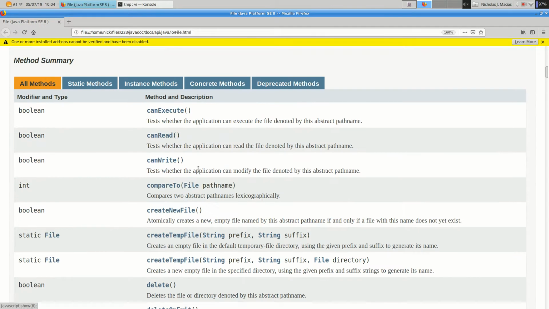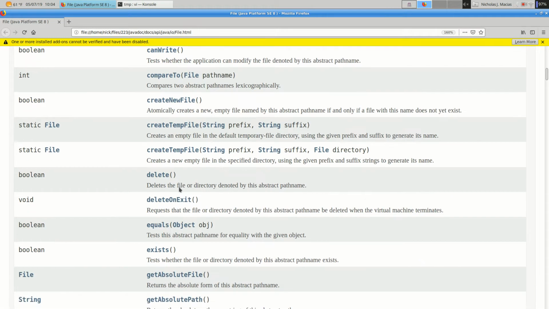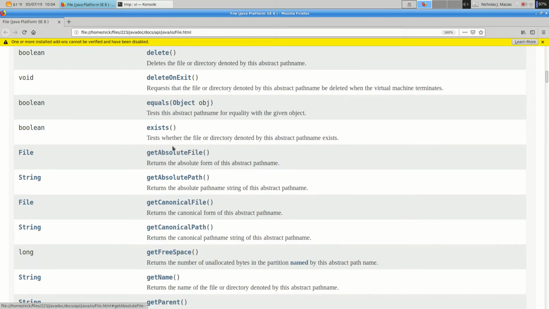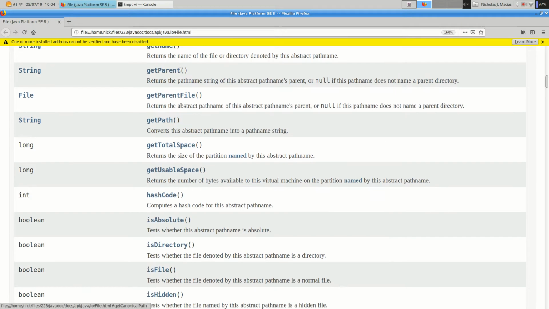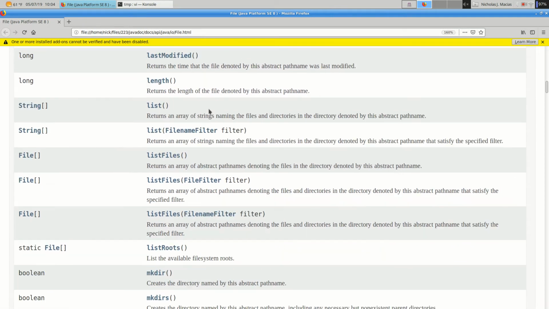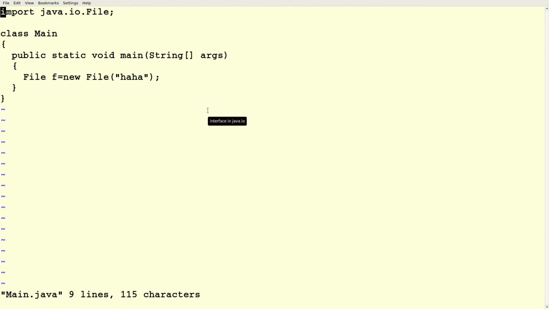So what can we do with files? We can ask, can we execute the file? Can we read the file? We can compare a file. We can delete a file. We can ask whether the file exists. We can convert into an absolute path name, etc. So let's play with this.